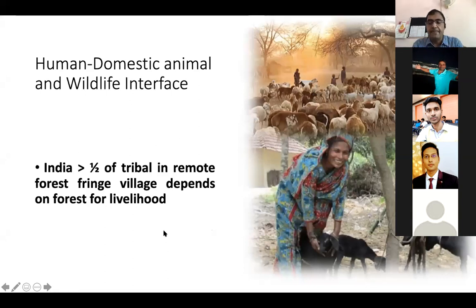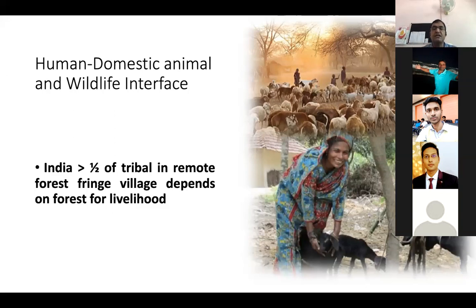Now the biggest problem: why are there so many zoonotic diseases, and why is wildlife disease becoming more important? You might have seen that in any forest area there is a population residing in the vicinity of the forest. So the biggest problem is the spilling of microorganisms from wild animals to the people living in the vicinity, on the outskirts of the forest, because they have interactions.